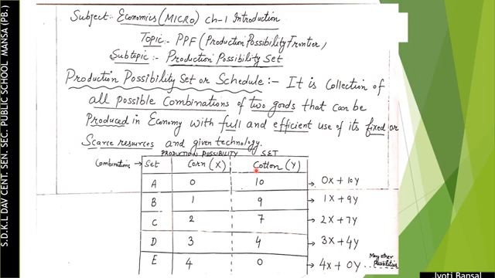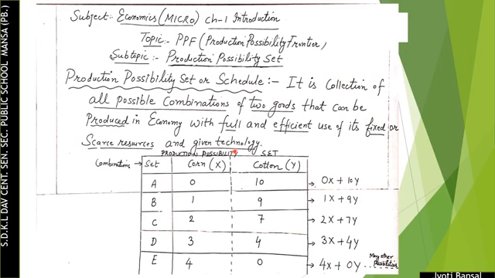So how can we define production possibility set? It is a collection of all possible combinations of two goods that can be produced in an economy with full and efficient use of its fixed or scarce resources and given technology.